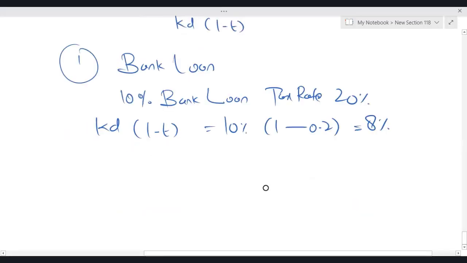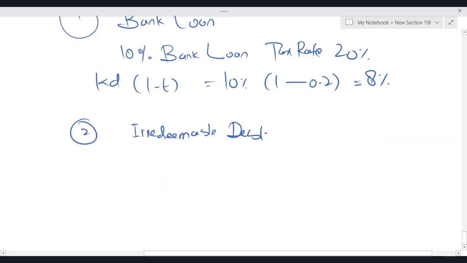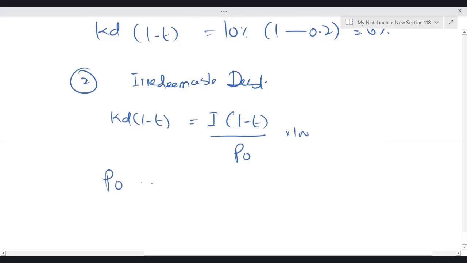So bank loan. If a bank loan is given, then simply how will you calculate KD(1 minus T)? 10% times (1 minus T). Second, irredeemable debt. How to calculate KD(1 minus T) of an irredeemable bond? Very simple. KD(1 minus T) is equal to I(1 minus T) divided by P naught, into 100. P naught is the current bond price.